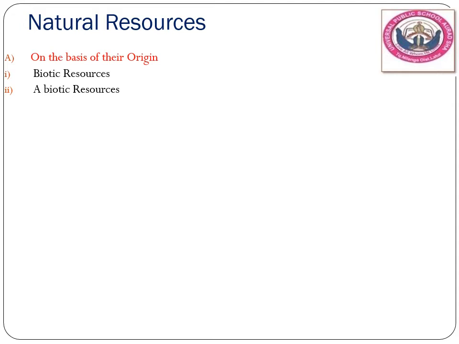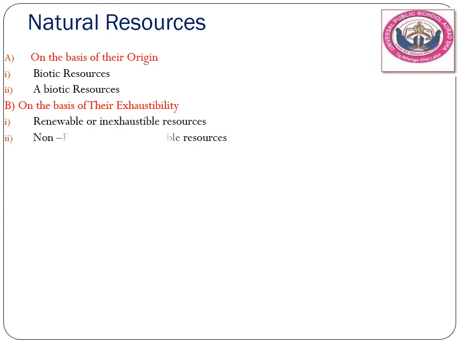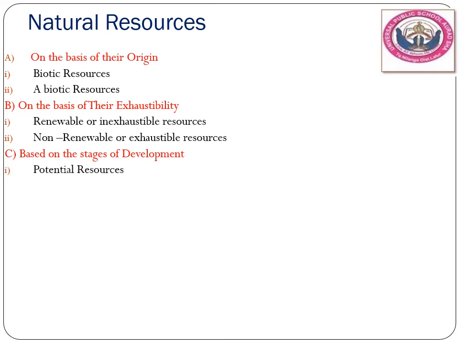The first category, on the basis of their origin, is biotic resources and abiotic resources. The second category, depending on their exhaustibility, is renewable or inexhaustible resources, and non-renewable or exhaustible resources. The third is based on their development: potential resources and actual resources.